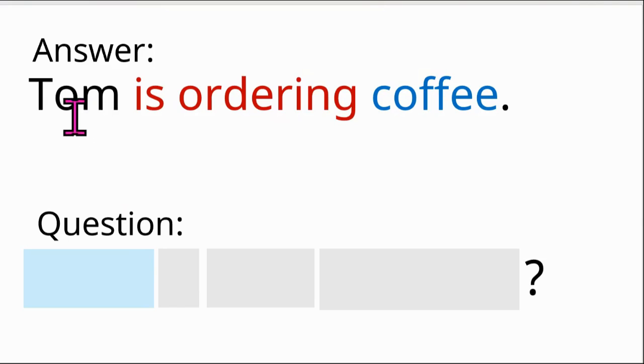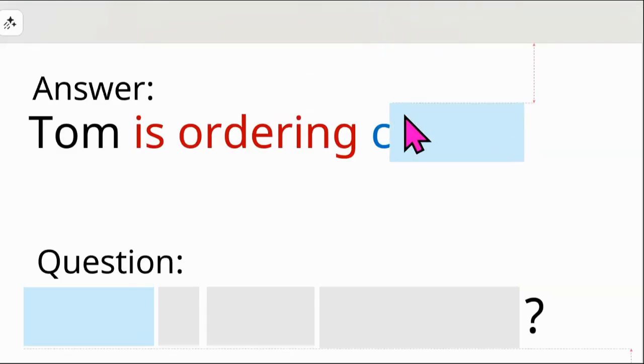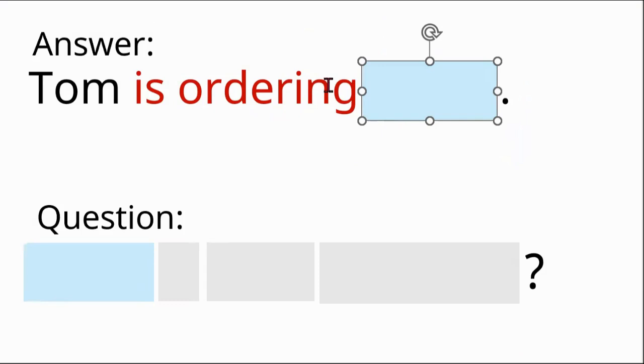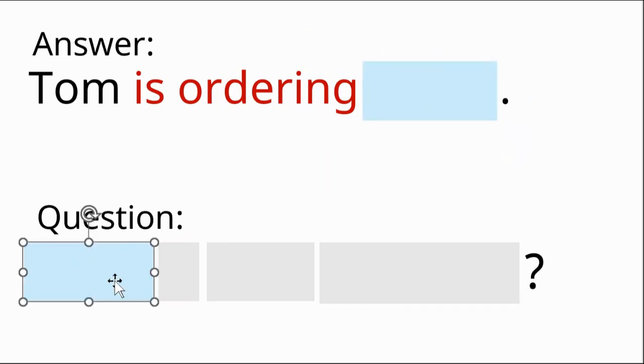Let's do another one. Tom is ordering coffee. So this is the information we want to get. Tom is ordering something. We want more information about what Tom is ordering. So this is the question we use for things.